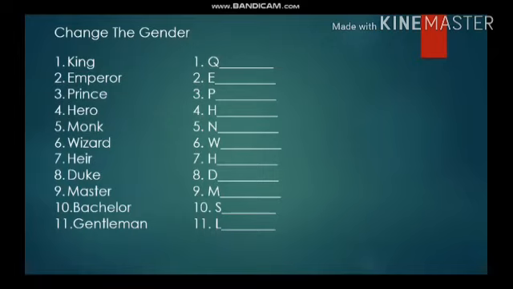And in the last, you have one more exercise, and that is change the gender. So here once again you are given almost 11 words, and at the very beginning you are also given a hint. So you need to write the gender of all these words. If on the left side you are given the word, and the word is feminine gender, you need to write the masculine gender of that. If that is masculine gender, you have to write the feminine gender of that particular word. So I hope that it will be very clear to all of you.